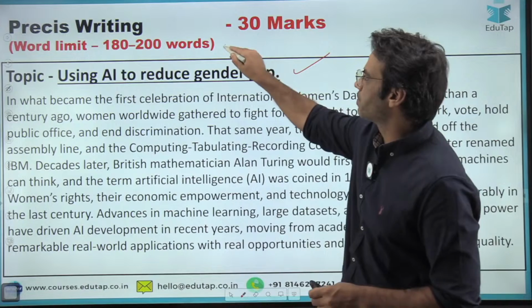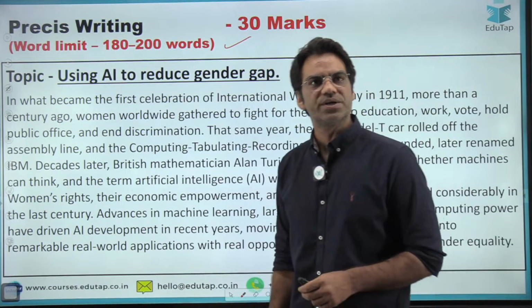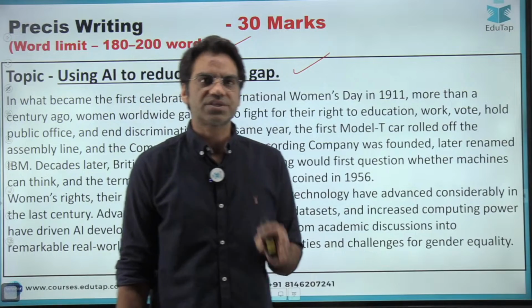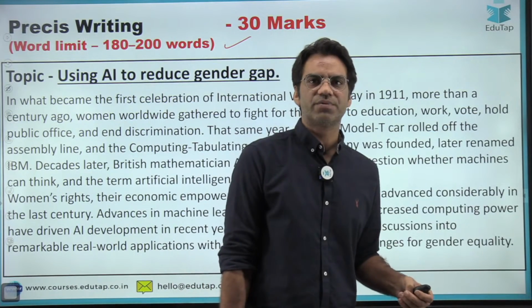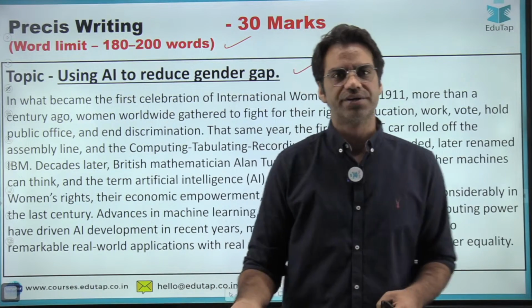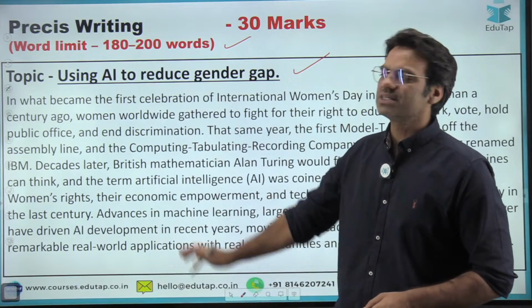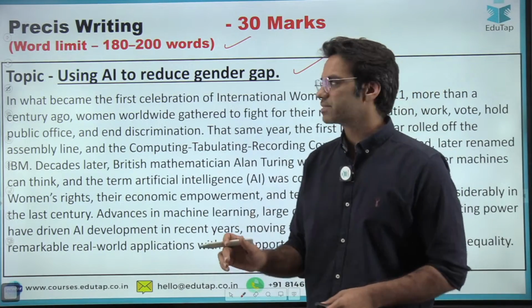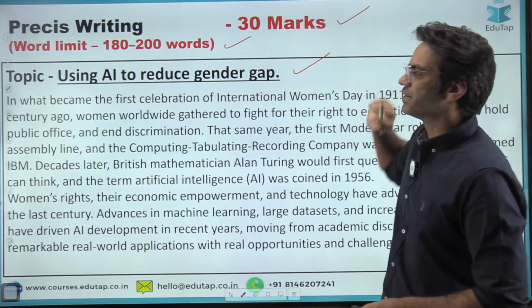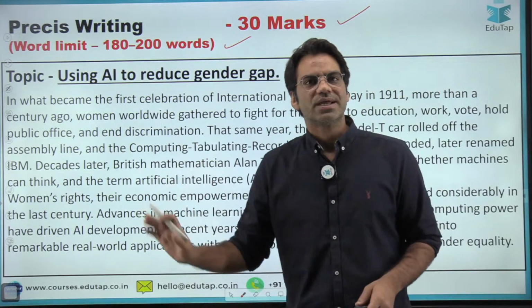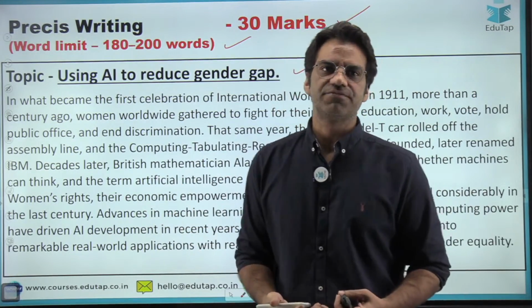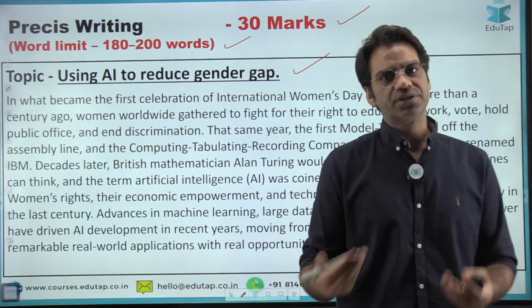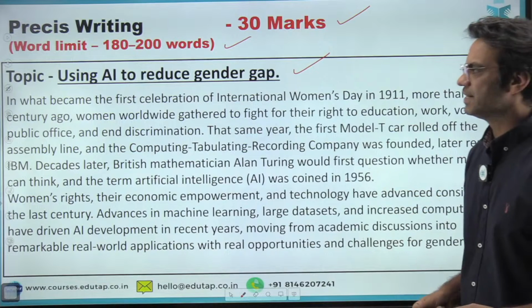The word limit for précis was between 180 and 200 words, and that had to be strictly followed. You could not write below 180 or above 200 words. The topic was using artificial intelligence to reduce the gender gap between males and females, and the weightage for précis was 30 marks. I'll read that passage to you, and I want you to try out the précis if you can, or if you remember what you wrote. You can put your suggestions in the chat box.